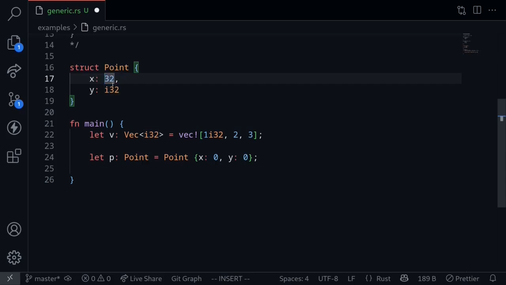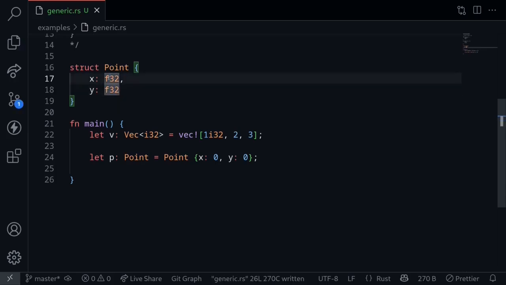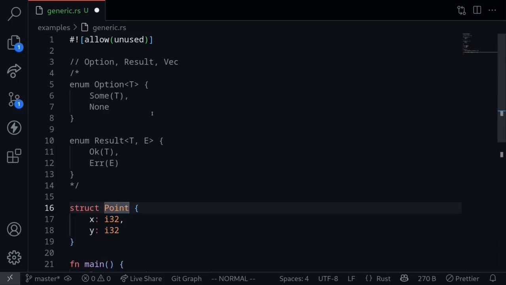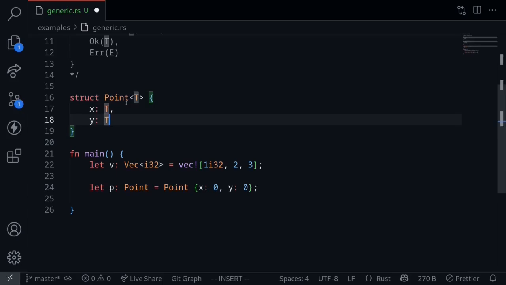So maybe we wanted to create a point with u32, and maybe we wanted to create a point with f32. Currently, we can only create a point of the type i32. So how can we turn this data structure into a generic data type? Looking from the examples above, we sort of have an idea of how to declare generic types. For the struct, we would declare the type placeholder T, and then let's replace x with the type T and y with the type T.